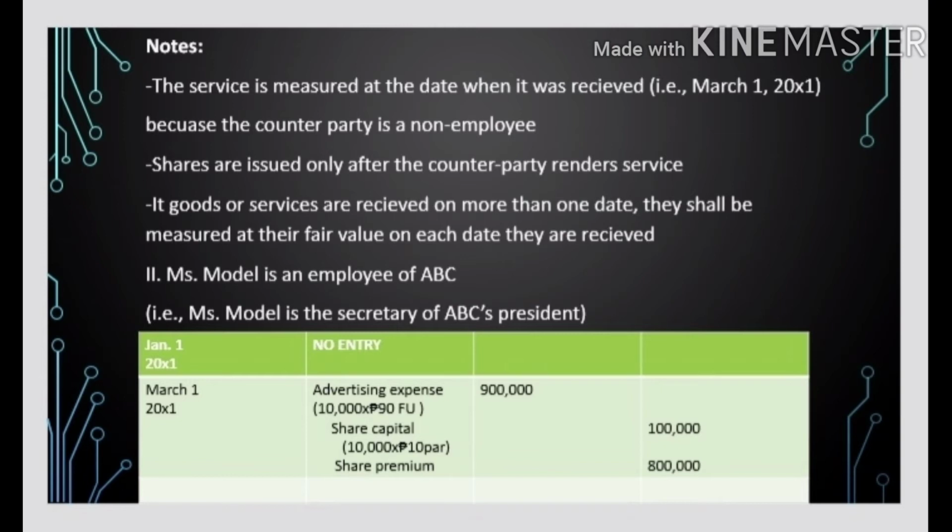Next, shares are issued only after the counterparty renders a service. Last, if goods or services are received on more than one date, they shall be measured at their fair value on each date they are received.